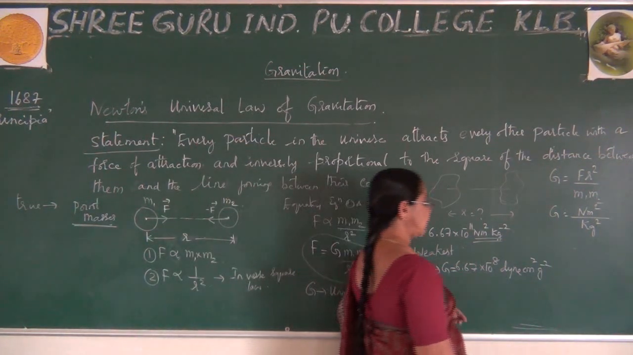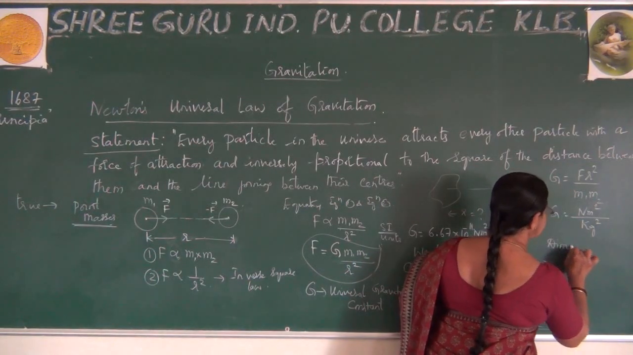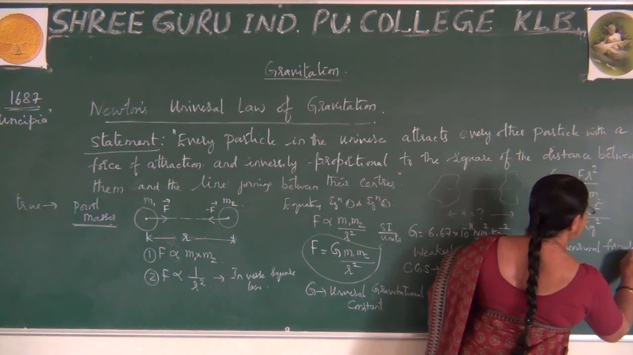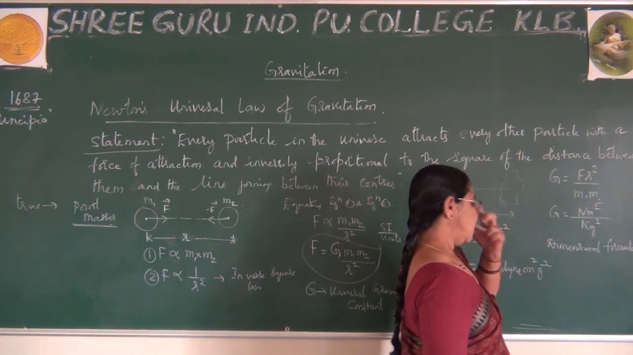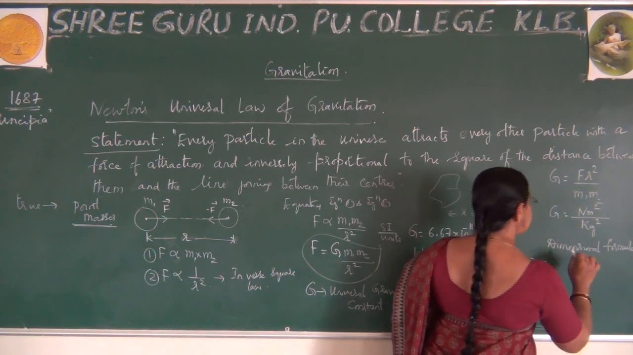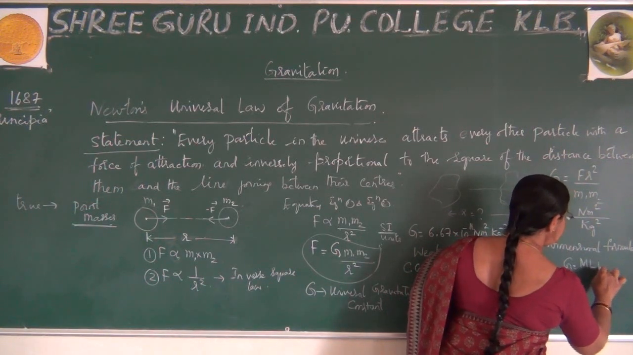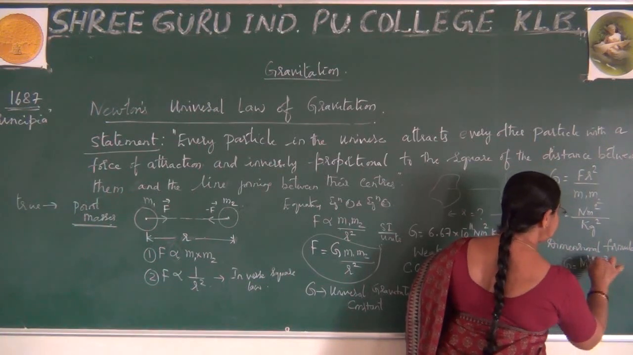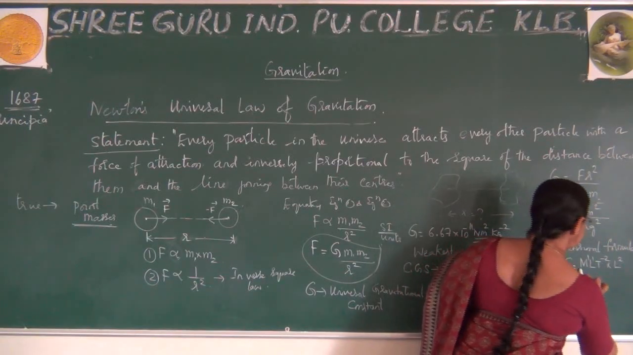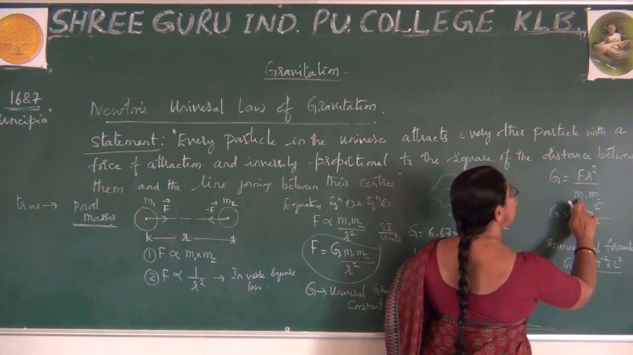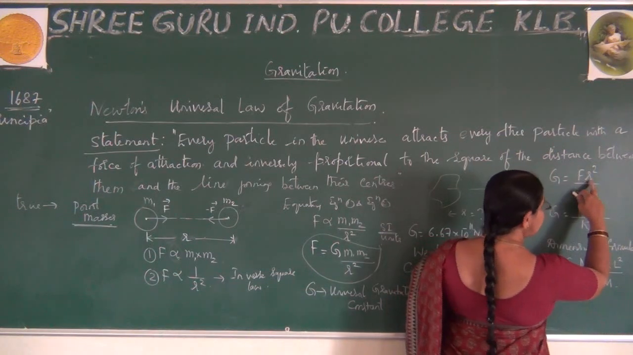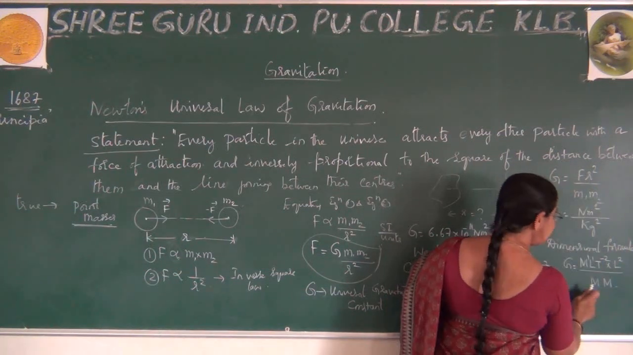I will tell you one more, the dimensional formula for this. How to write the dimensional formula? Already in the first chapter you have learned how to write dimensional formula. For force, the dimensional formula is M L T raised to minus 2, that is M to the power of 1, L to the power of 1, T raised to minus 2. Distance is measured in length, so it is L square. Masses are expressed in terms of M.